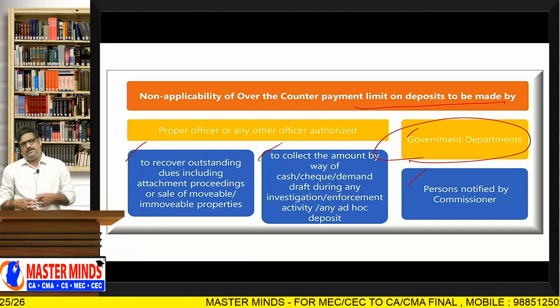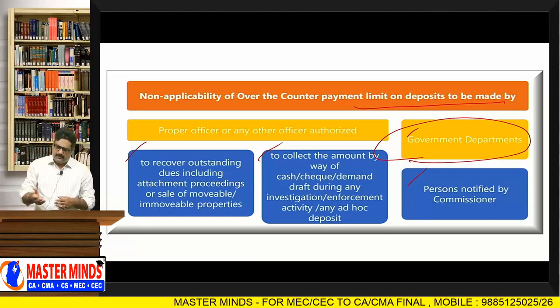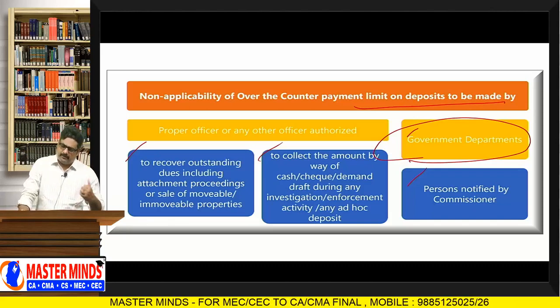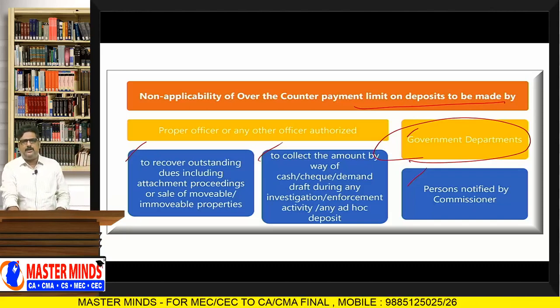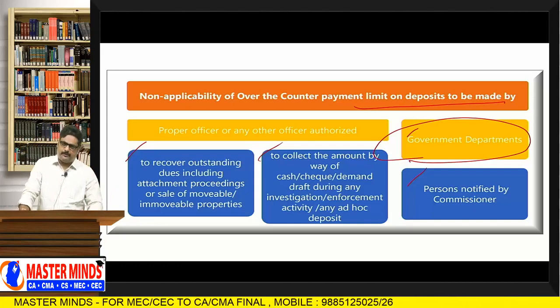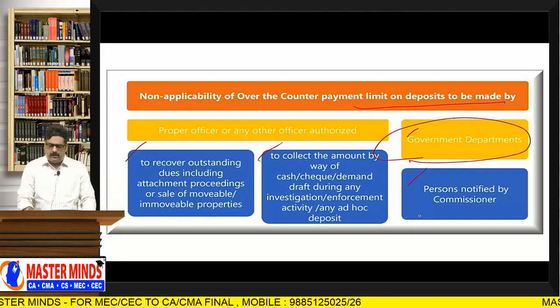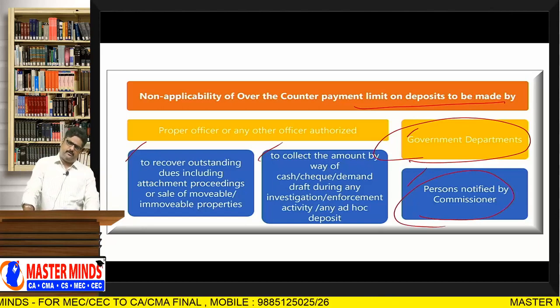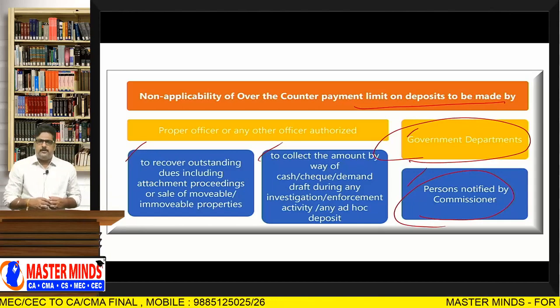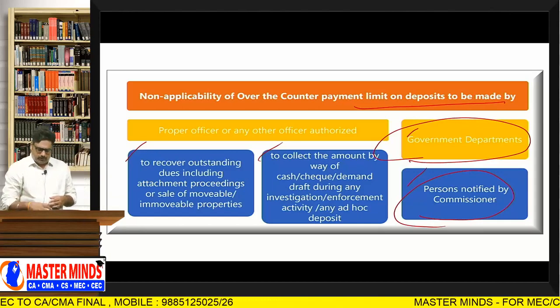So when GST is payable by a government department itself, you can deposit more than 10,000 rupees over the counter. And in future, any persons notified by the commissioner, those persons also can deposit over the counter even though it is more than 10,000 rupees.